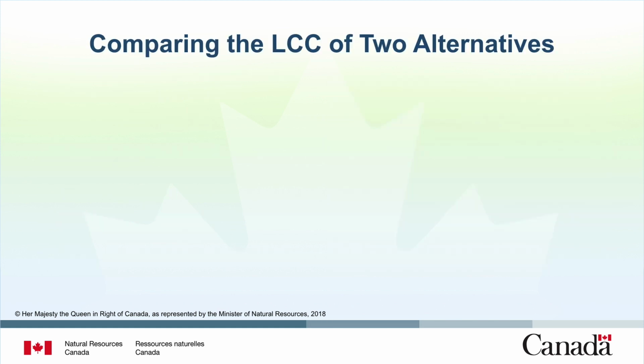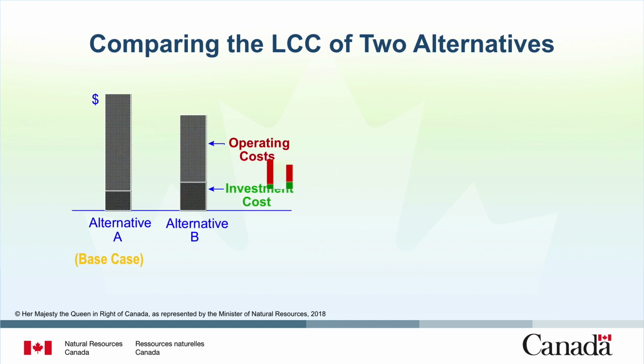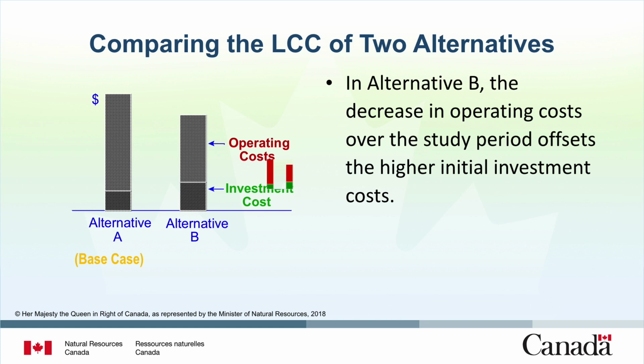Now let's look at the life cycle costs of two alternative options, A and B. Alternative A represents the status quo based on current equipment and efficiency levels. This is called the base case. Here, Alternative A has lower investment costs and higher operating costs over the study period. Alternative B is an option to invest in more efficient equipment and decrease operating and energy costs. Alternative B carries additional upfront investment costs because the equipment has higher energy efficiency. In Alternative B, the decrease in operating costs over the study period more than offsets the increase in initial investment costs. Therefore, overall life cycle costs are actually reduced.